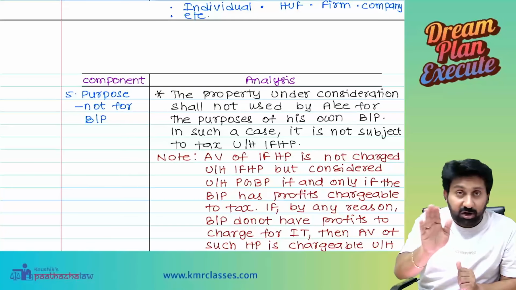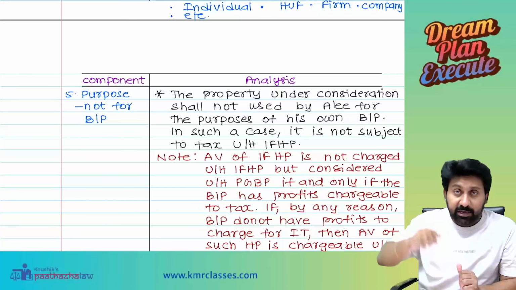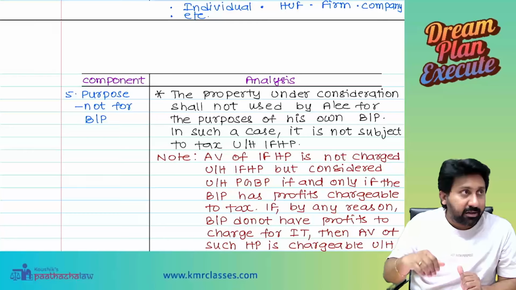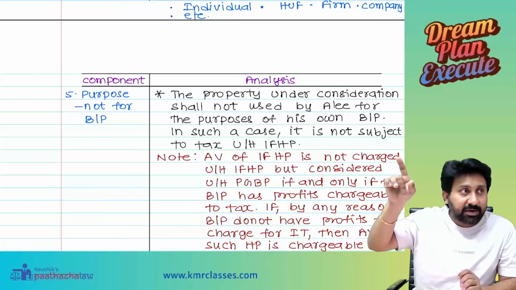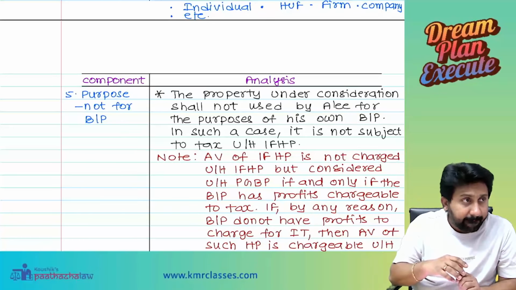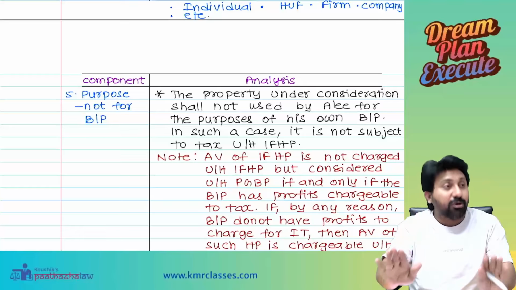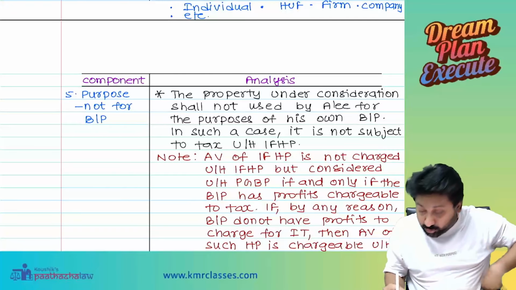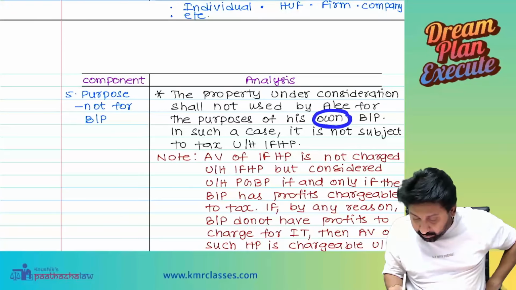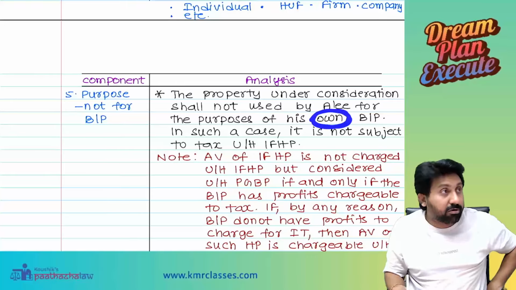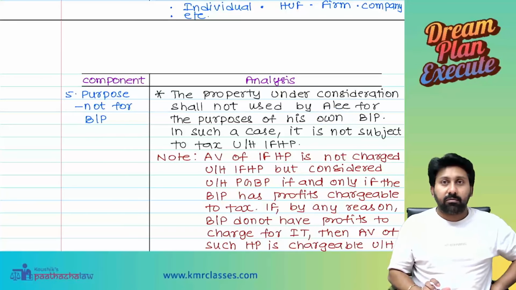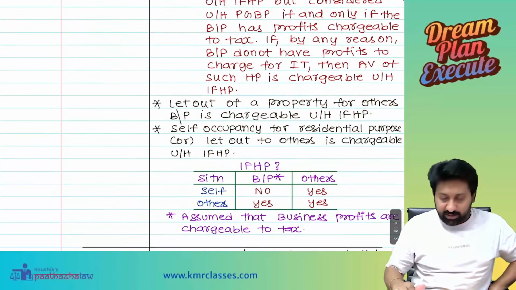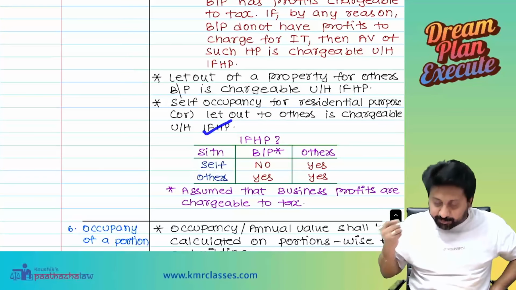You are not listening to my question. I have a house property. I am giving it on rent to some person for his business or profession. Now that income will be chargeable under IFHP or PGBP? IFHP only, not PGBP. When will it be charged to PGBP? If it is used for own business. I have no business; some other person's business, I have given it on rent. Then it will be chargeable under the head IFHP only.